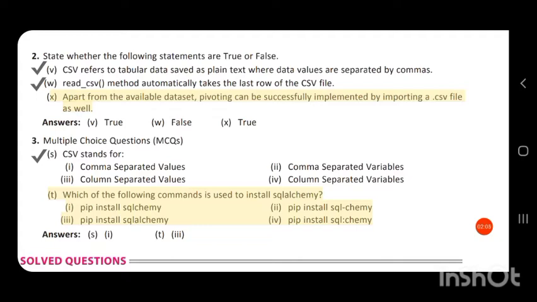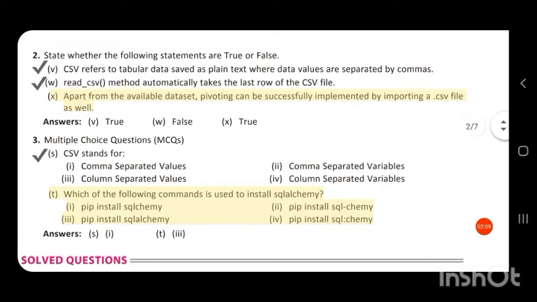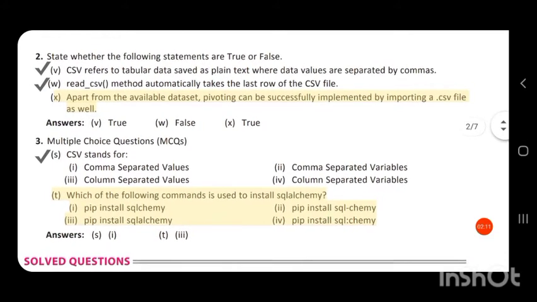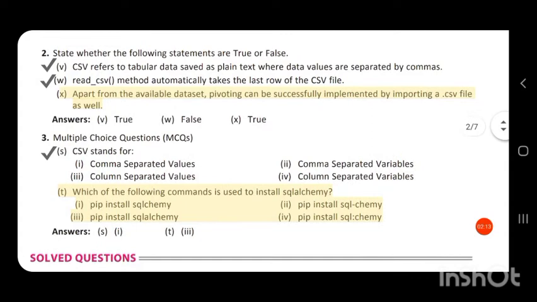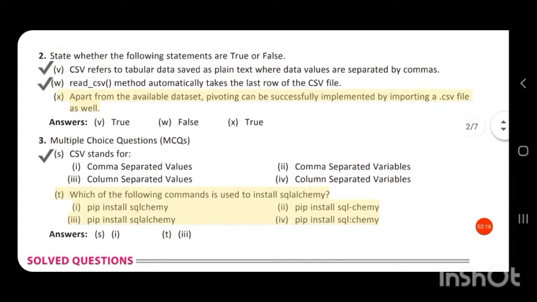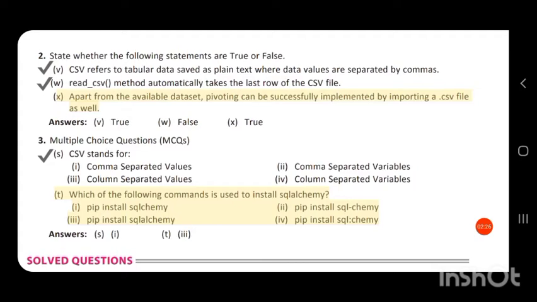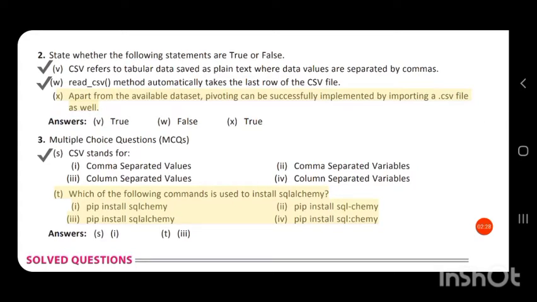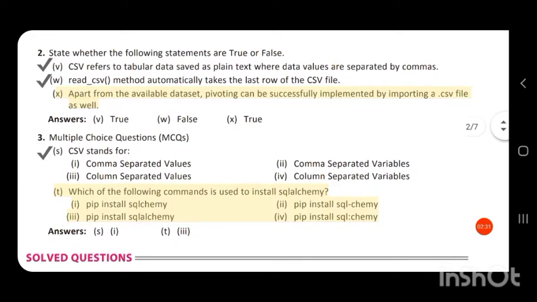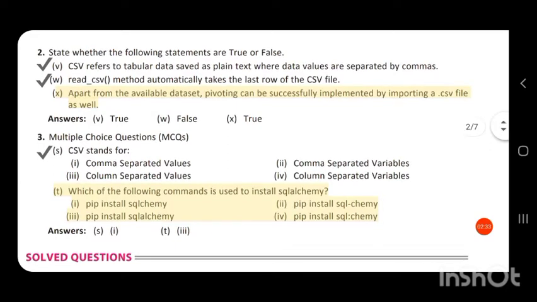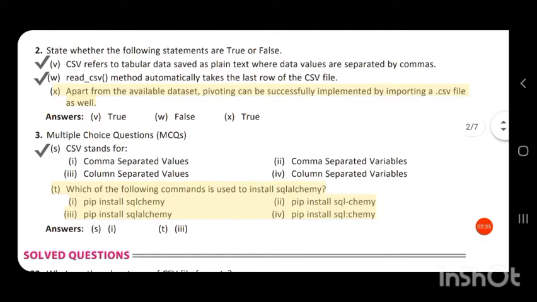CSV files are tabular data stored in the form of comma separated values. So it is true. The next question: the read_csv method automatically takes the last row of the CSV file. read_csv reads all the rows in the CSV file, so this statement is false.